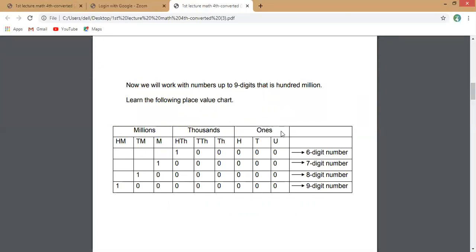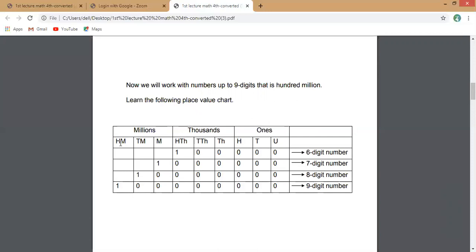The important thing which you learn is, when you have a 6-digit number, you will start from the unit place and it goes up to 100,000. When you have a 7-digit number, you will start from the unit place and it goes up to million. When you have an 8-digit number, you will start from the unit place and it goes up to 10 million. When you have a 9-digit number, you will start from the unit place and it goes up to 100 million. You learn this thing. This thing is important.